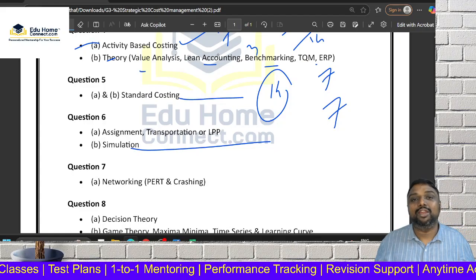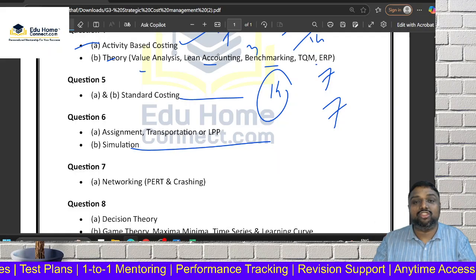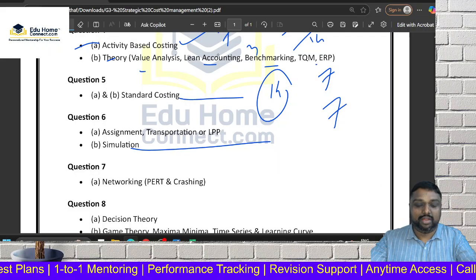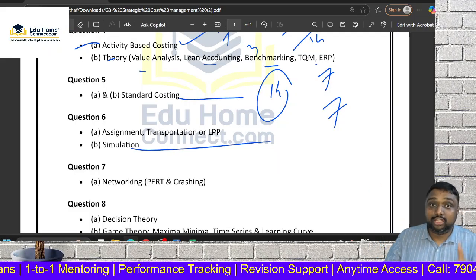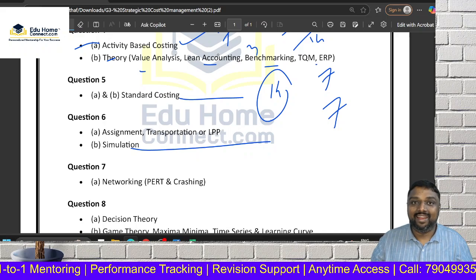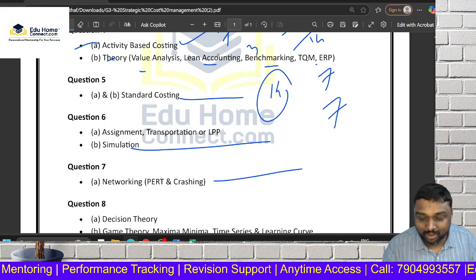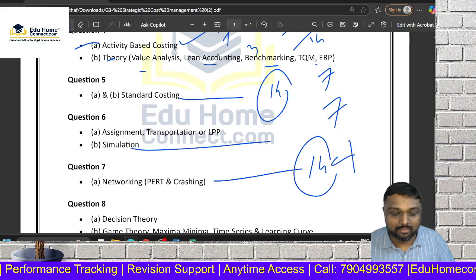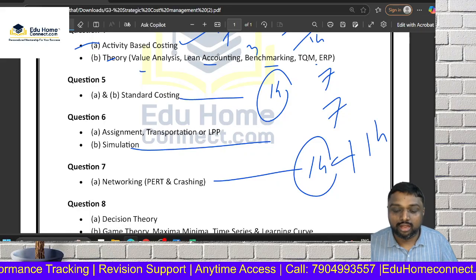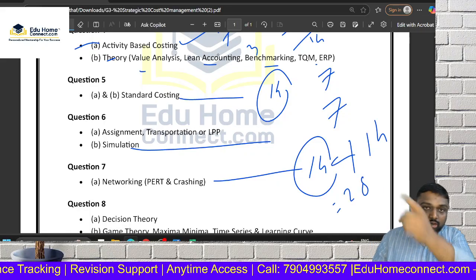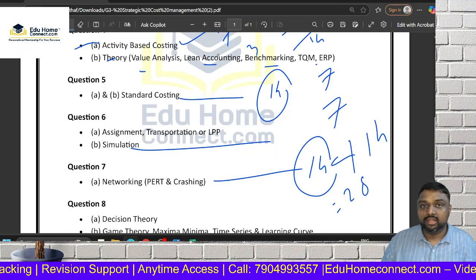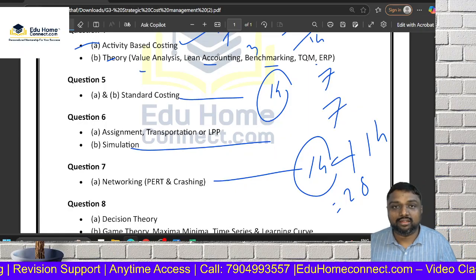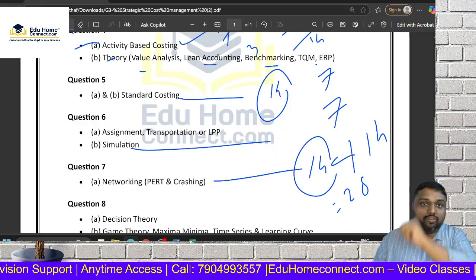So you don't want to worry, friends. We will ensure that you are getting 60, 70 plus. Now another super duper area. Half day preparation, you can crack PERT and crashing, 14 mark. So PERT 14 mark, standard costing 14 mark, 28 mark. Simulation 7 mark, 35. Transfer pricing 7 mark, 42. 4 topics, 42 mark.